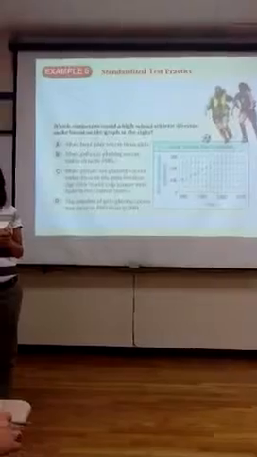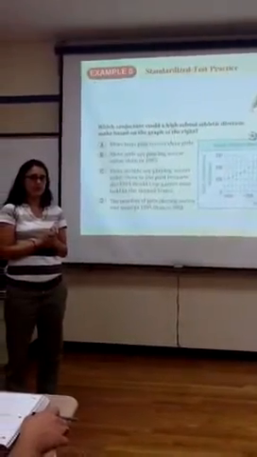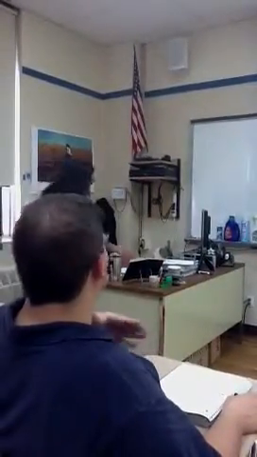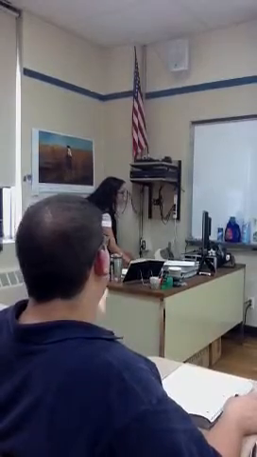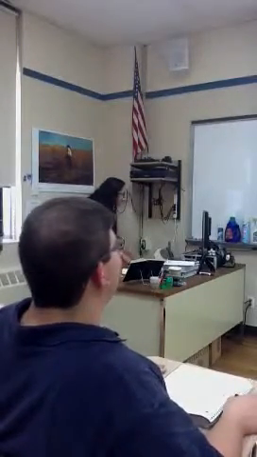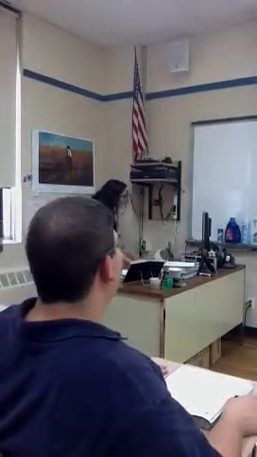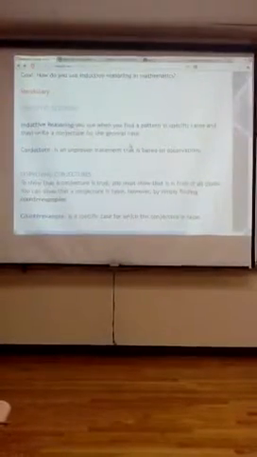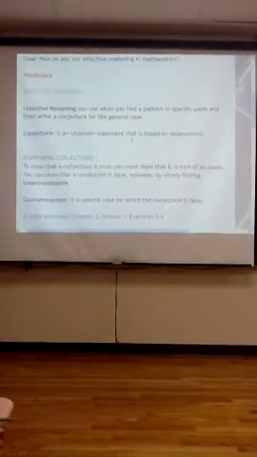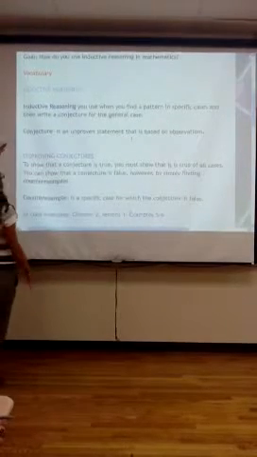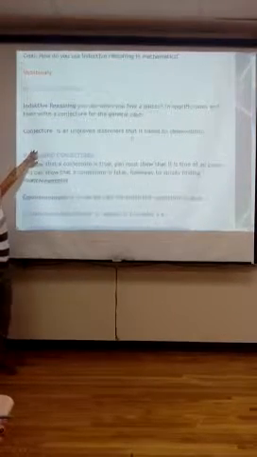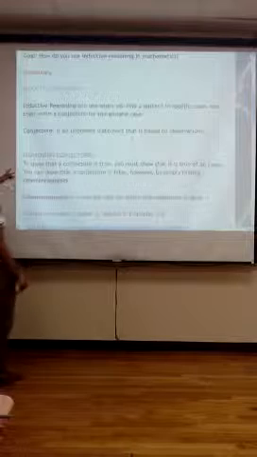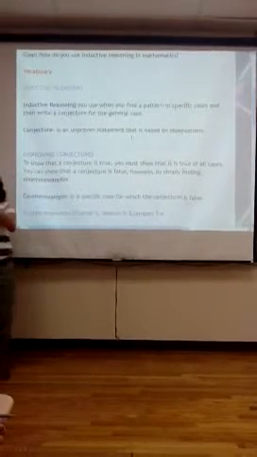And conjectures. What's a conjecture? A conjecture is the statement that makes the whole entire thing true. Maybe not exactly how I worded it, but that's what I mean. So again, inductive reasoning, we're coming up with a conclusion based off of patterns. We have conjectures, unproven statements based on observation. Very good. And then of course you can disprove it, and all you need to do is one counterexample to disprove it.